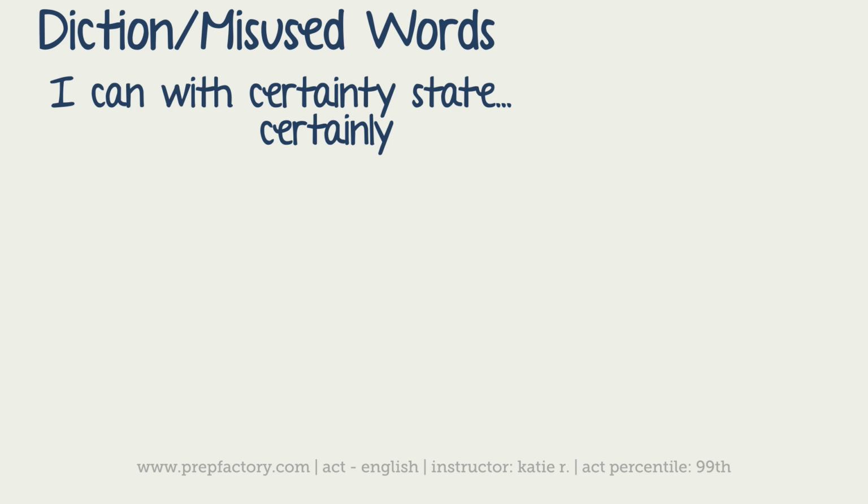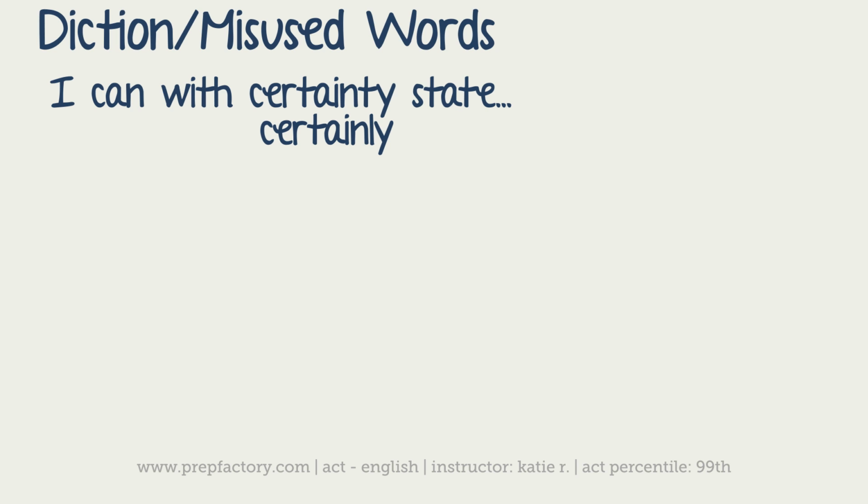If you see those two words, one above the other, the only thing that's different is there's a T in one and there's an L in the other. However, that difference of one letter makes the meaning, and also the way that the word fits into a sentence, completely different. So you can say "I can with certainty state," but you can't say "I can with certainly state." So a diction error will basically be a word that looks and sounds extremely similar to the right word, but doesn't logically or grammatically make sense in the sentence.